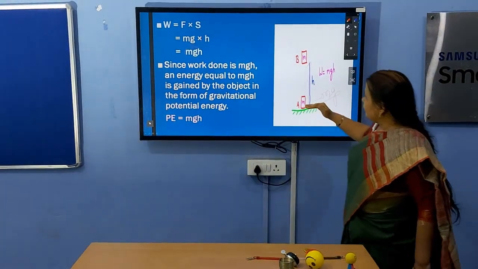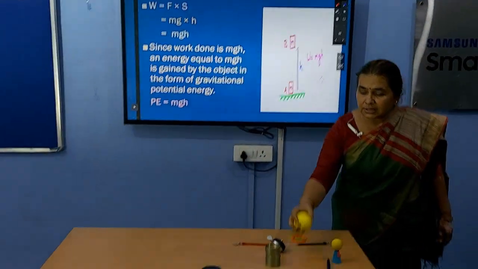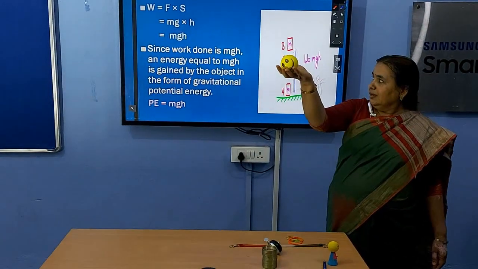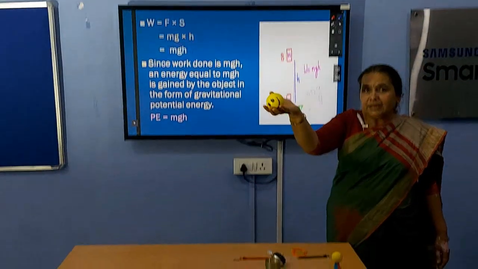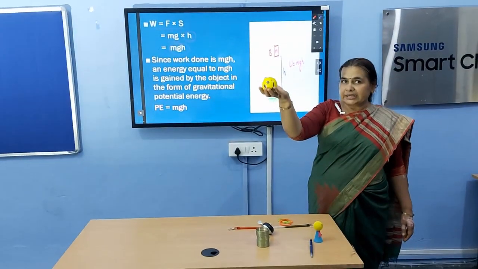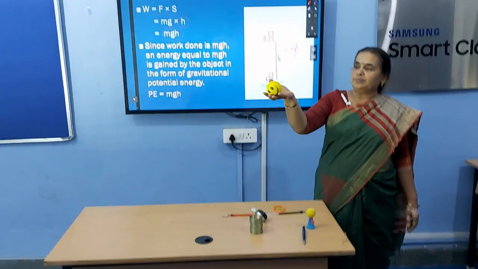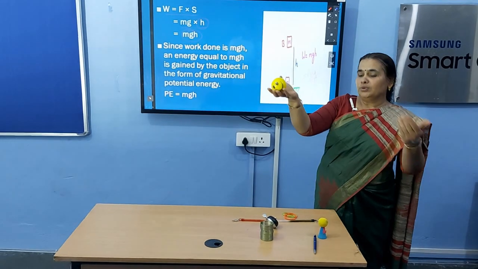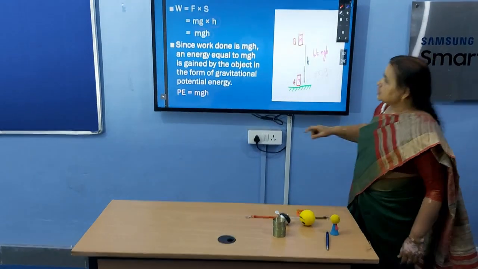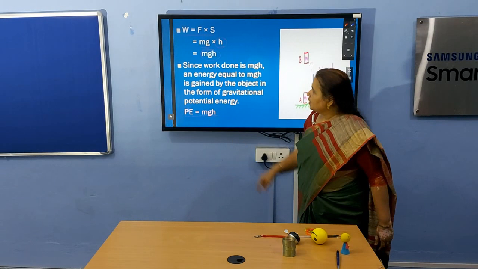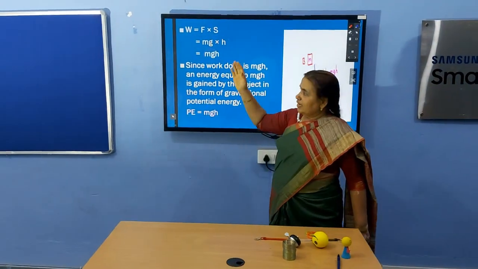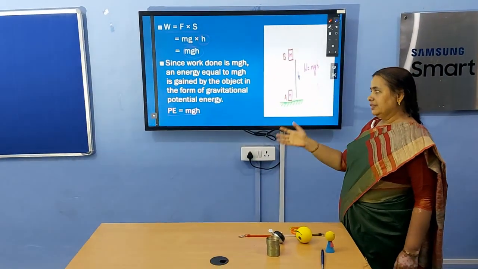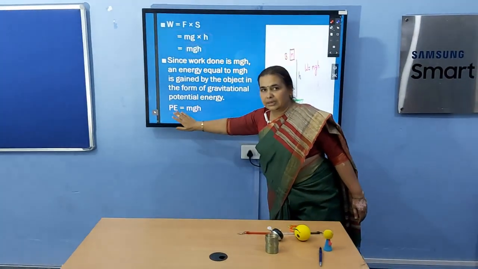So when you are lifting this ball up, this will gain potential energy because I am doing work against gravity to lift this ball, and that ball gains potential energy because my work gets converted into potential energy. So this is the expression for potential energy. The work done is mgh, and that work gets converted into gravitational potential energy.